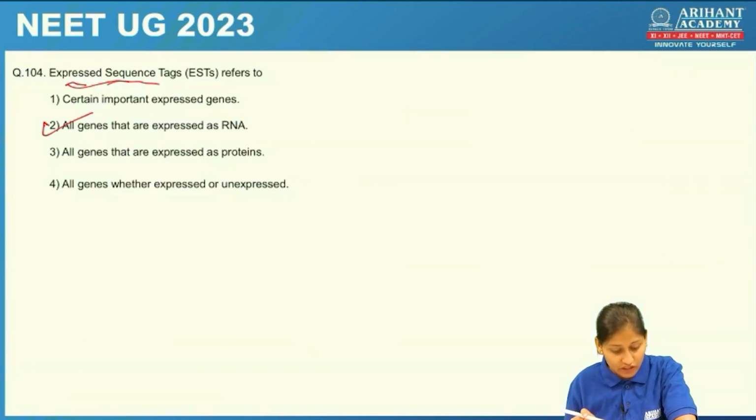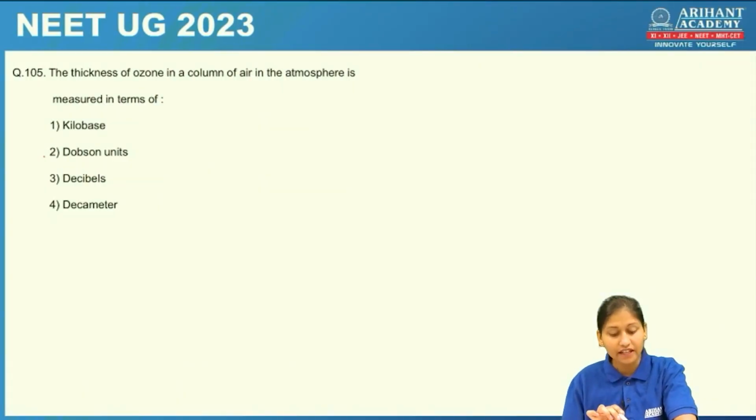Let's see the next question. The thickness of ozone in the column of air in the atmosphere is measured in terms of, so what is the unit of measuring the ozone thickness? It is the Dobson unit.